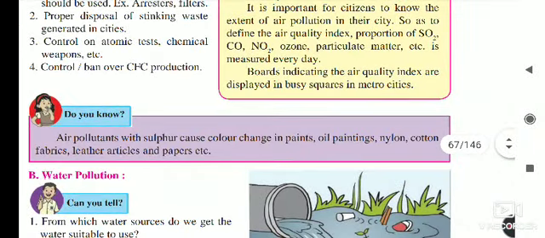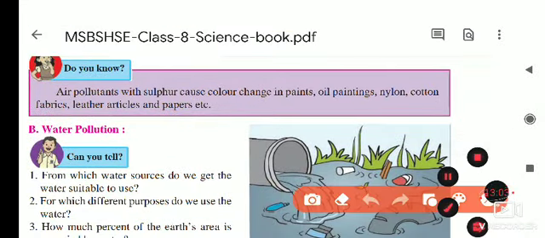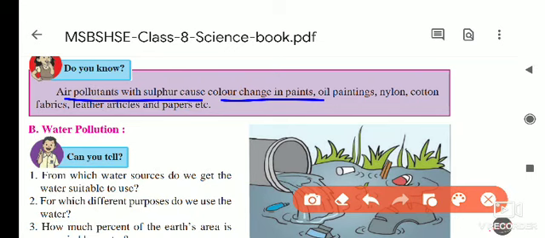Now the next point: air pollutants with sulfur cause color change in paint. Color change means the paint's color is changing. We are giving colors to the houses. Otherwise, the Taj Mahal was very white. It is made up of marble, and due to the air pollution, now we see black spots on that Taj Mahal. This is because of the air pollution.